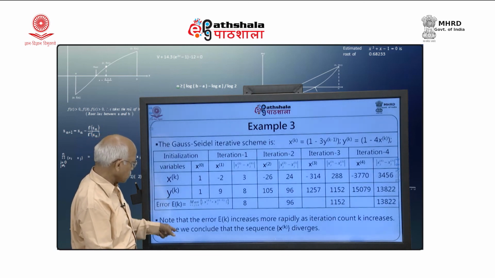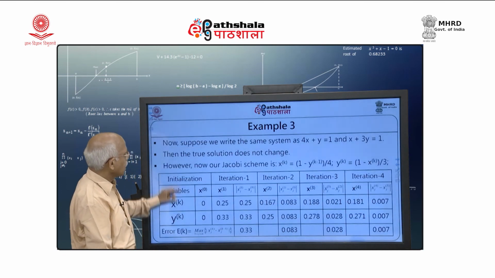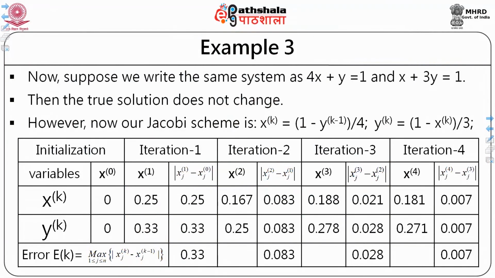Example 3 we are considering. So, this is divergent. Now, I am changing my system like this. So, my now Jacobi scheme will become x_k equals (1 minus y_{k-1}) divided by 4, y_k will be equal to (1 minus x_k) divided by 3. And you can see the magic now, what happens.